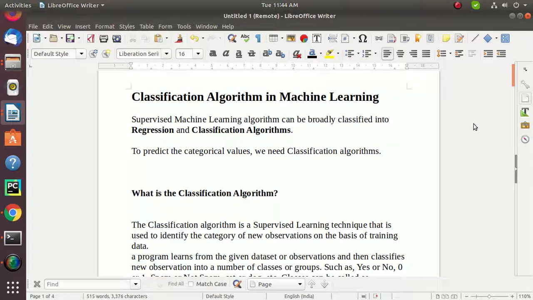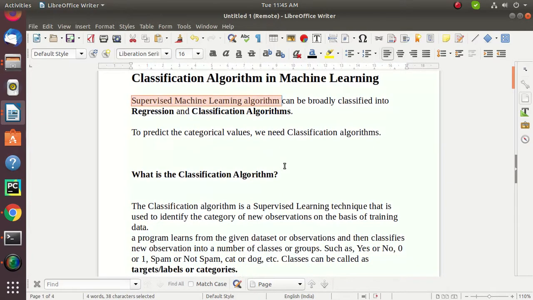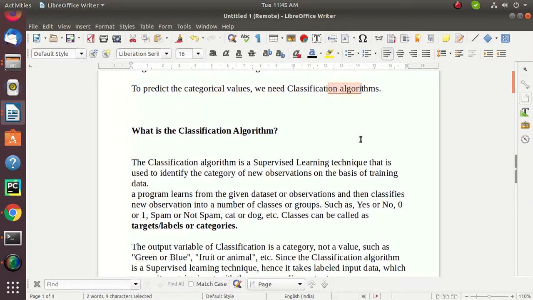Hello everyone. So today I'm going to tell you about classification algorithm. I will start with a brief introduction of what is classification algorithm. As we know, supervised machine learning algorithm can be broadly classified into regression and classification algorithms. To predict the category values, we need classification algorithms. So what is classification algorithm?